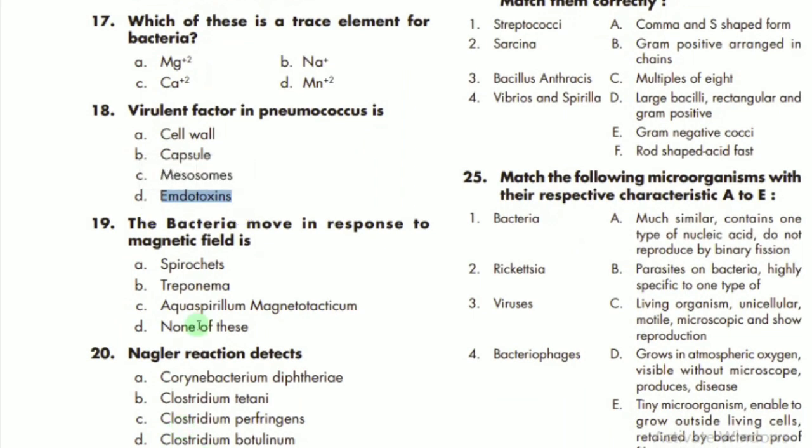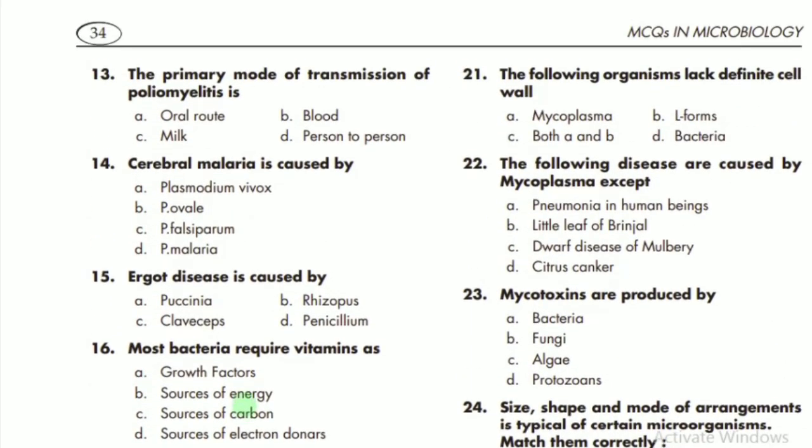MCQ number 19 says which type of bacteria moves in response to a magnetic field? We mostly call that Aquaspirillum magnetotacticum. So C is the correct option. Nagler reaction mostly detects Clostridium perfringens. C is the correct option. MCQ number 21 says which of the following organisms lack a definite cell wall. Mycoplasma does not have a cell wall. A is the correct option.